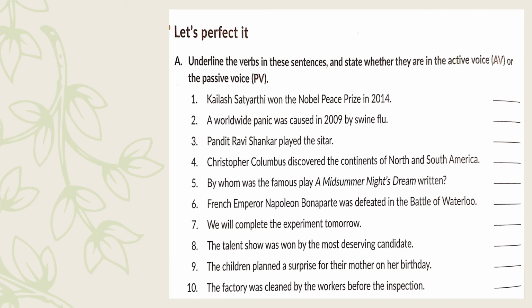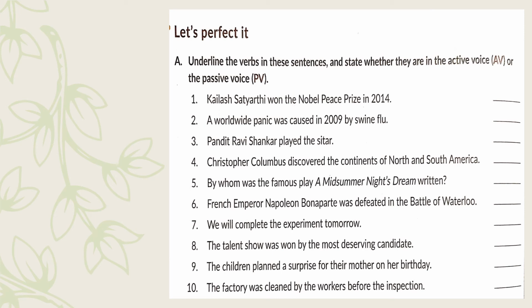Pandit Ravi Shankar played the sitar. Played is the verb form and it is again active because whenever the subject is doing the action, it is in the active voice. Whenever the subject is receiving the action, then it is in the passive voice. Christopher Columbus discovered the continents of North and South America. Discovered is the verb form and it is in the active voice.